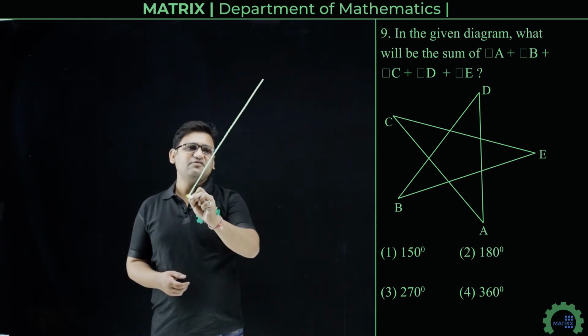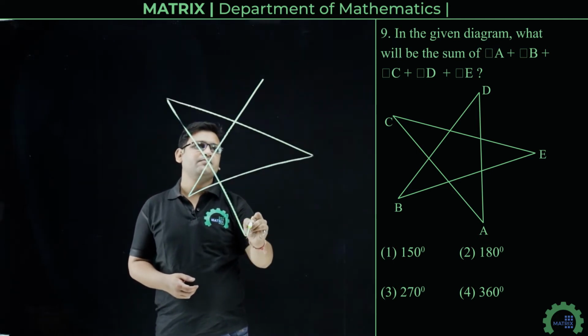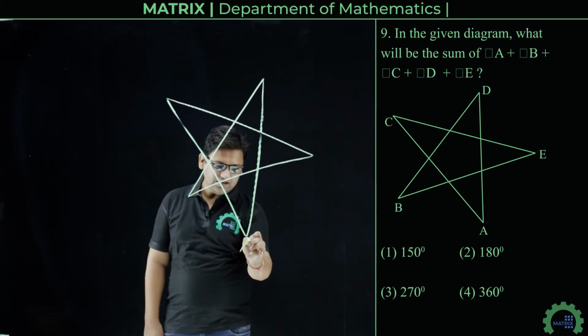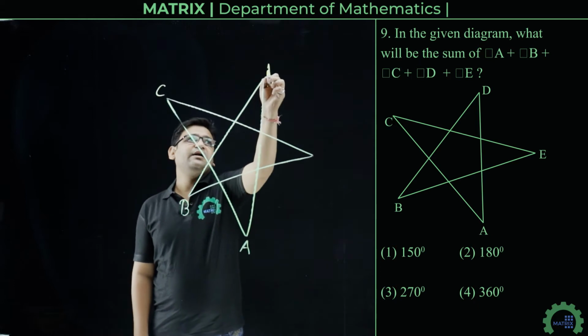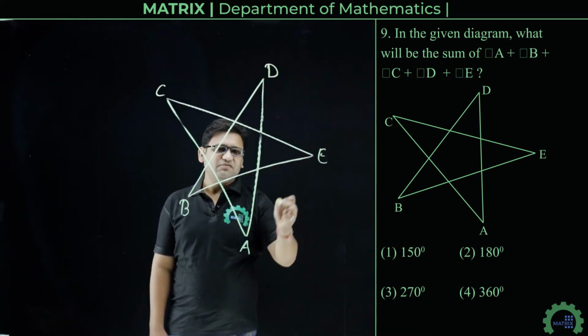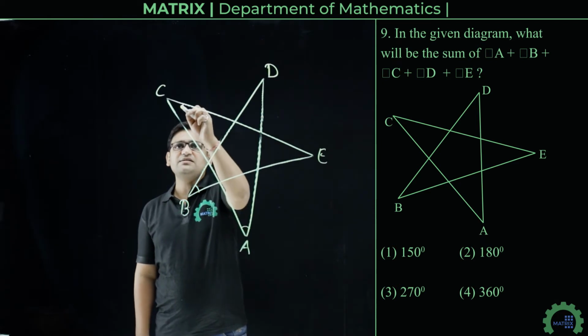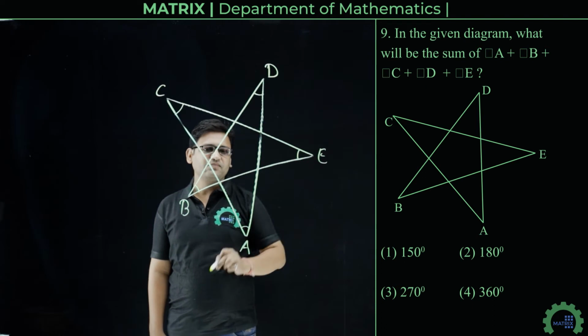So this is our 5 pointed star. So this point is A, this is point B, C, D and E. We have to find the sum of angle A, angle B, angle C, angle D and angle E.